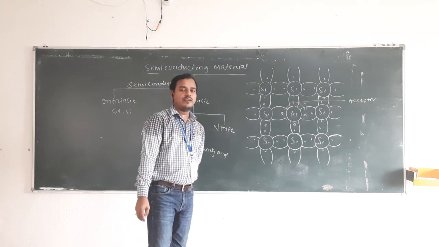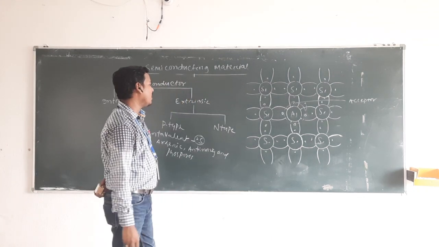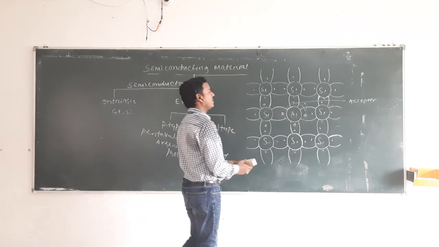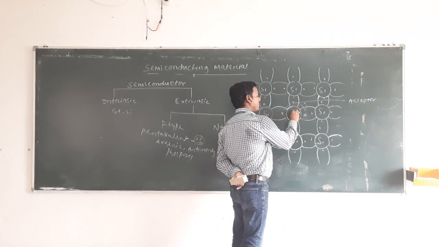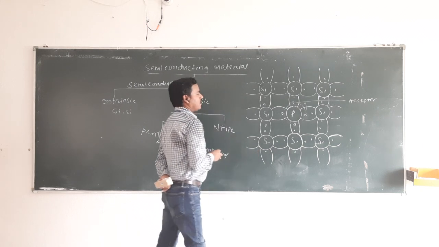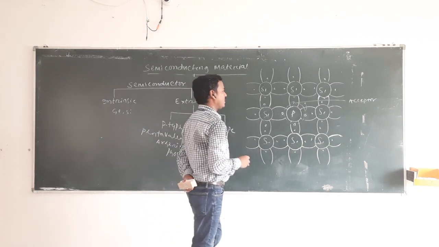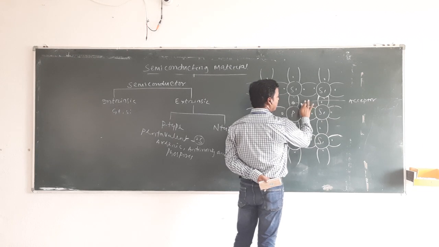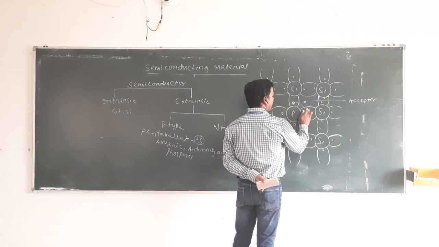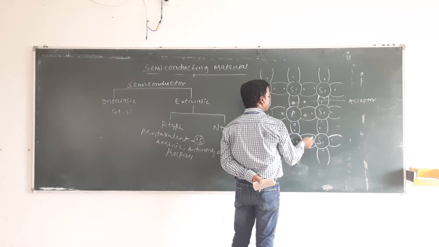When arsenic, antimony and phosphorus atoms are added to a pure silicon crystal, suppose phosphorus is added to the crystal of silicon atoms, then you can find 5 electrons in the outermost orbit.